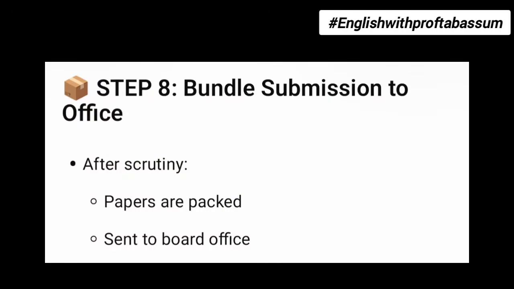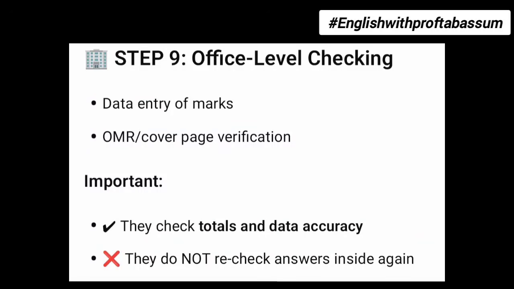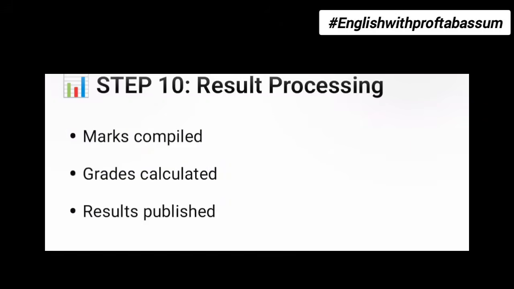After the scrutinizer checks, comes step number 8, that is bundle submission to the office. After scrutiny, papers are packed and sent to the board office. Then step number 9, office level checking. That means on the OMR sheet, they check whether the marks are correctly entered and the total is correct, whether it is tallying or not. The important thing is that they check totals and data accuracy. They do not recheck answers inside again. Then step number 10, that is result processing. Marks are compiled, grades calculated, and results published.